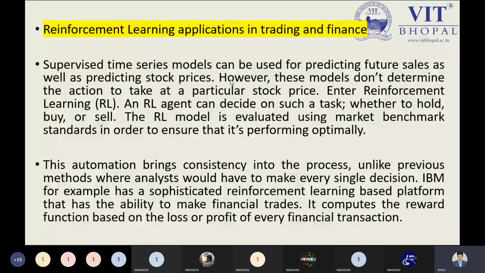So reinforcement learning is also applicable in gaming as well, and in various other places. It could be an example of machine learning, but reinforcement learning is also part of machine learning. So reinforcement learning applications in trading and finance can be applicable anywhere. This is a good example we have to keep in mind, by which we can measure our loss and profit and other factors as well. So this could be a better example.